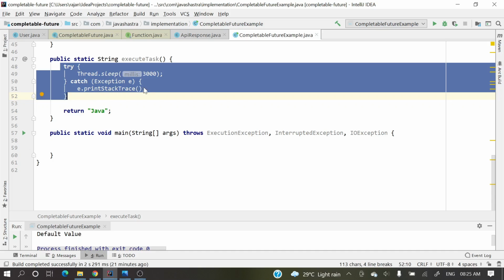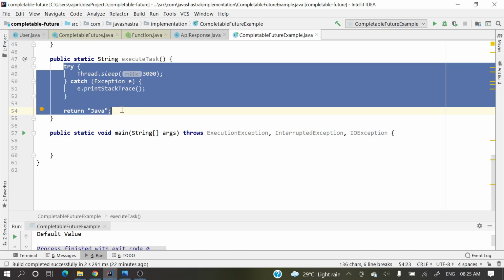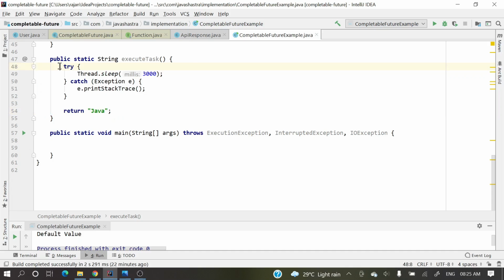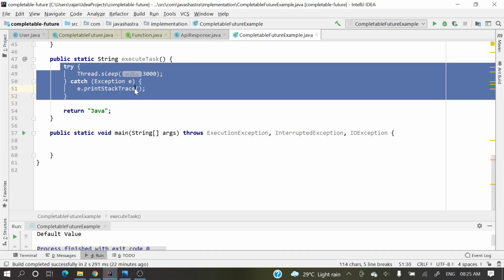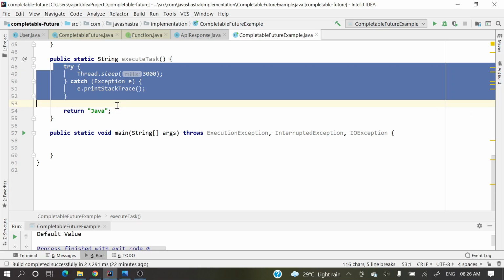Then after that I am returning the string Java. Ideally, whatever long running or time intensive task you want to do, you should put over here, but here it's for demo purposes. So whatever the long running or time taking task, you can write those logics over here.